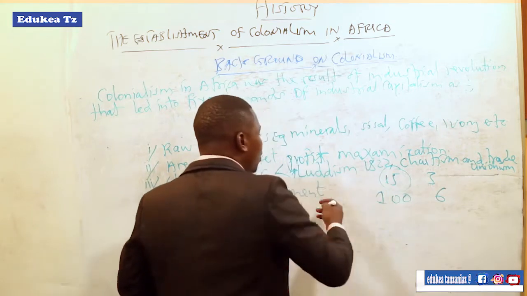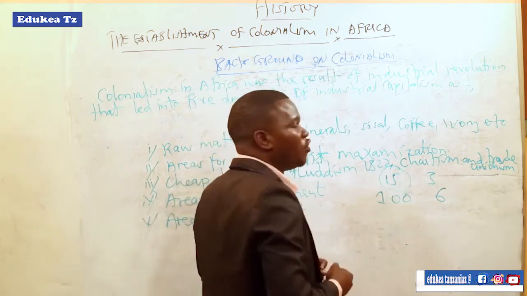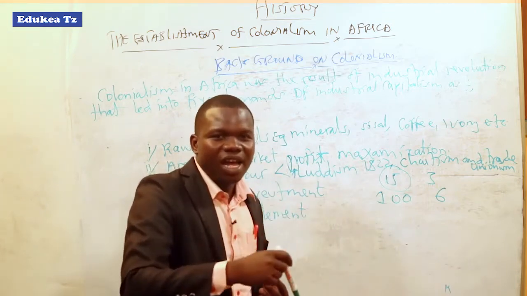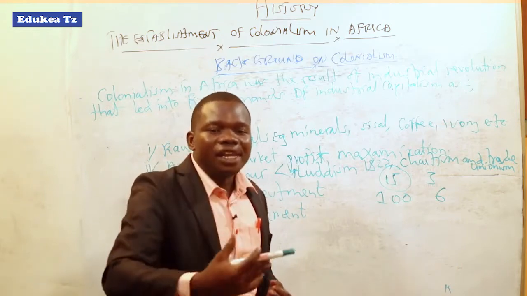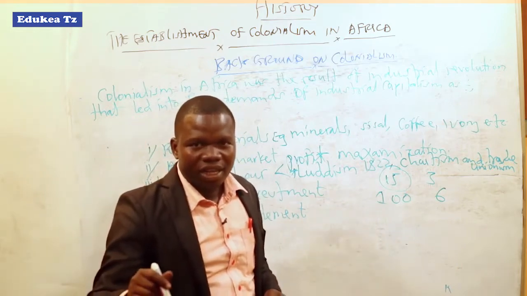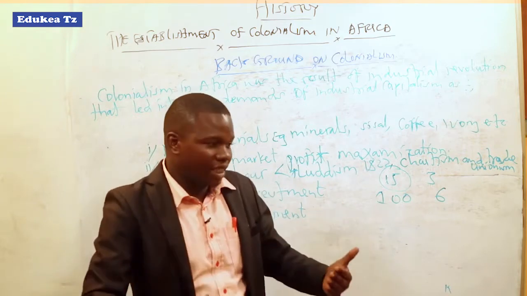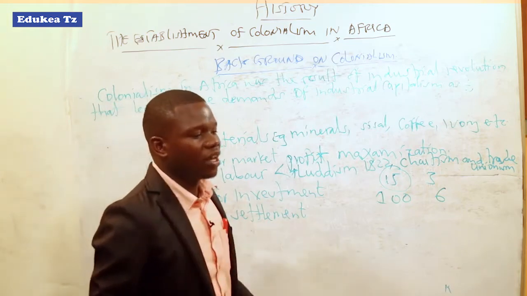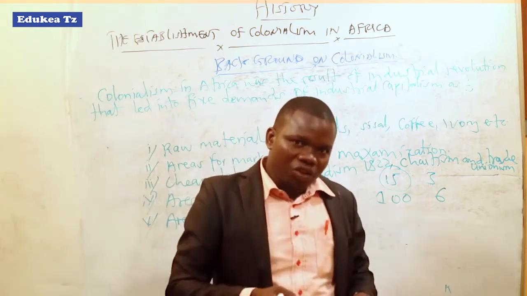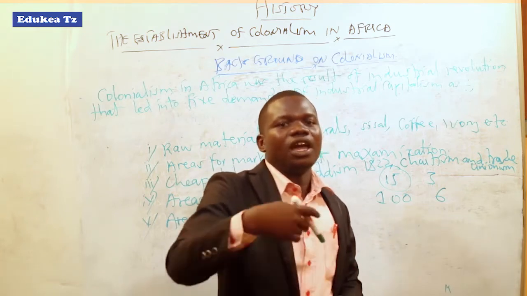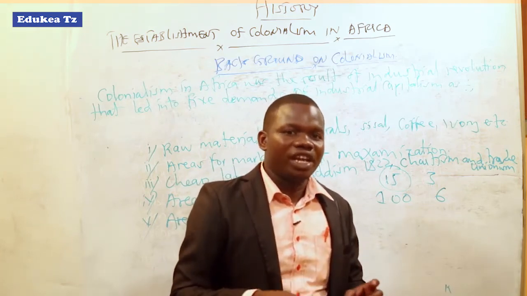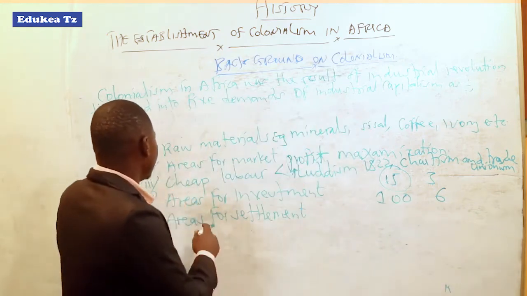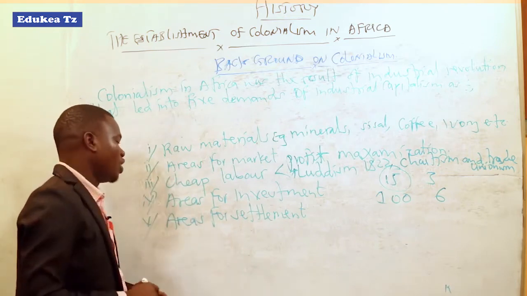Because of those movements, European minds changed from using European labor to needing African labor. This is where Europeans developed an interest in having cheap African labor. This interest led them to the intention of establishing colonialism in Africa. So colonialism was established because of the need for cheap labor as another factor.